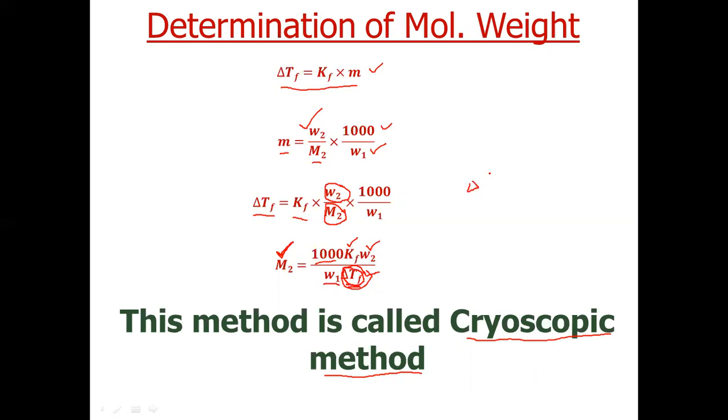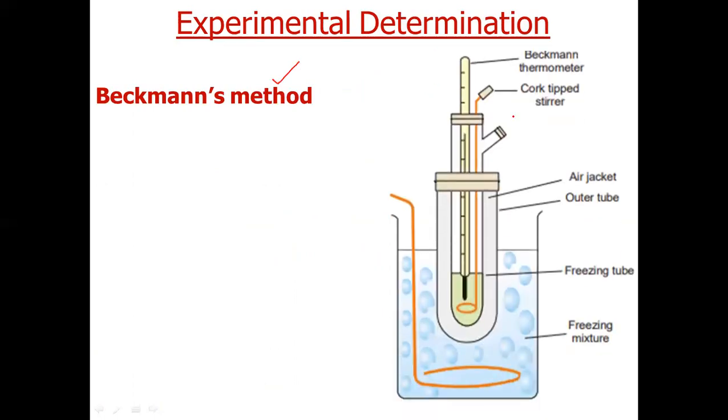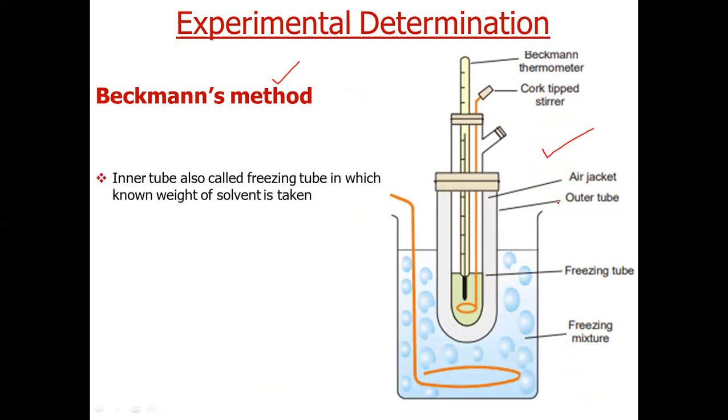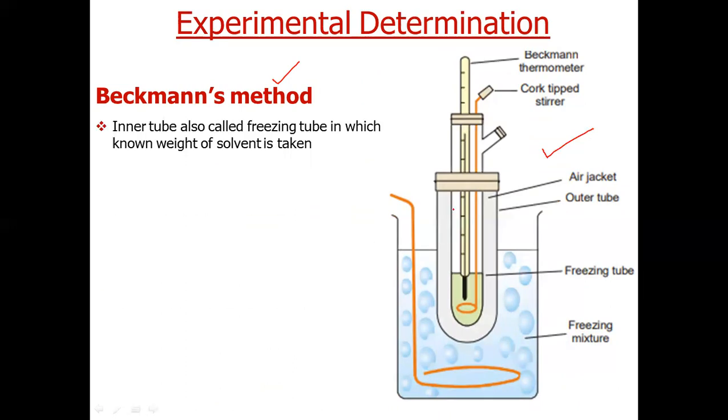Now we will see how to determine delta TF experimentally. There are basically two methods. First method is Beckmann's method. The experimental setup of this method is quite simple and it is shown here. Basically, this tube is called the inner tube. Its another name is freezing tube. The solvent whose freezing point has to be determined is taken into this tube.